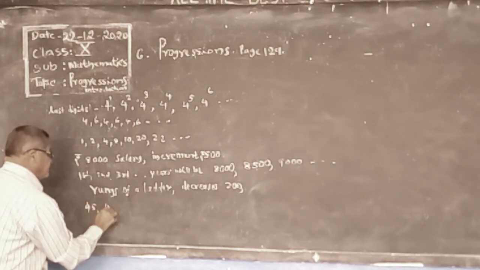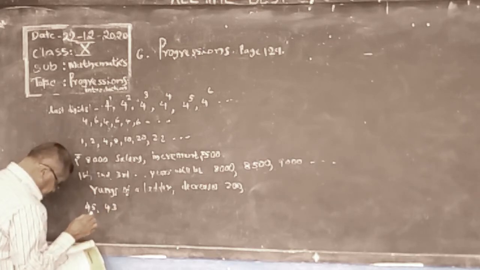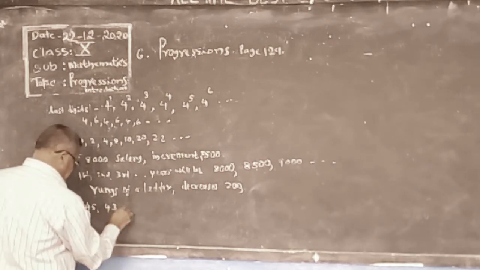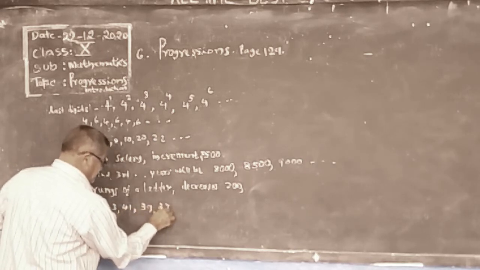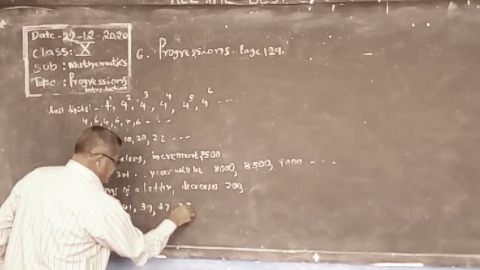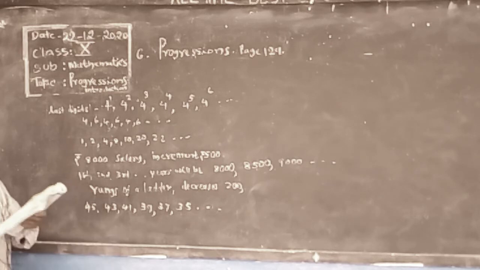Next rung will be 43, decreasing by 2 centimeters. Next 41, next 39, next 37, next 35, and so on, decreasing.